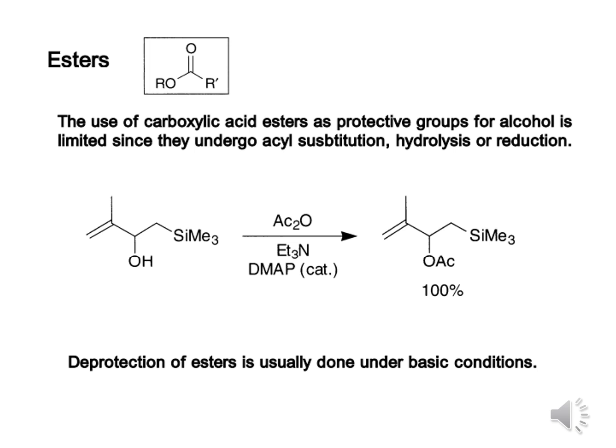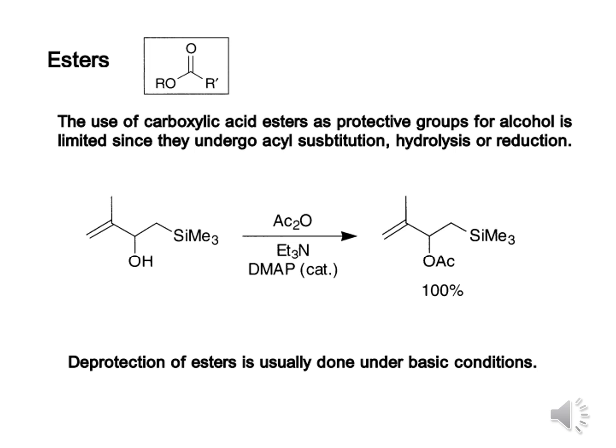So now we are going to discuss the use of carboxylic acid ester as a protecting group for alcohol. Because we know that when an alcohol reacts with a carboxylic acid, an ester is produced. That's a very well known reaction. So this strategy can also be used for the protection of alcohol. But this strategy is limited since they undergo acyl substitution, hydrolysis or reduction. So this protection technique has some limitations because we know ester can easily hydrolyze, giving the alcohol and acid back, and it can undergo reduction to primary alcohol again.